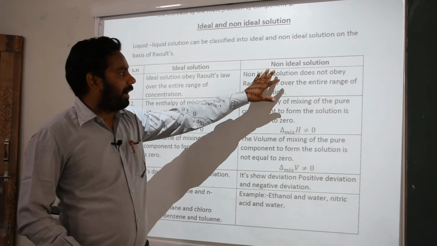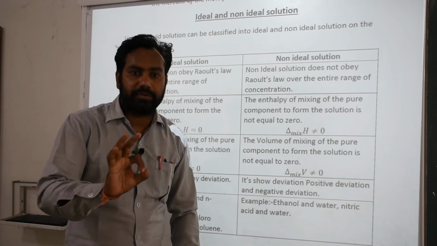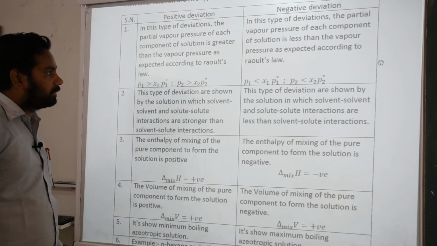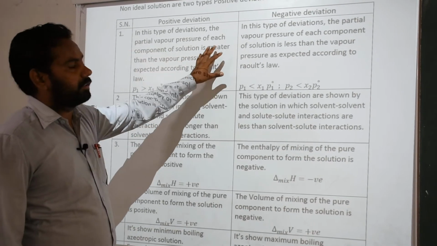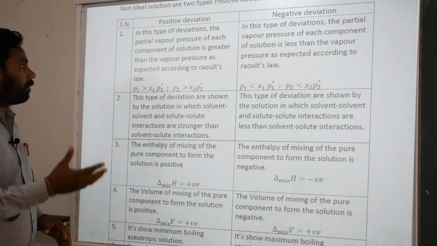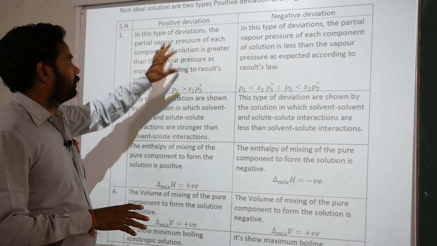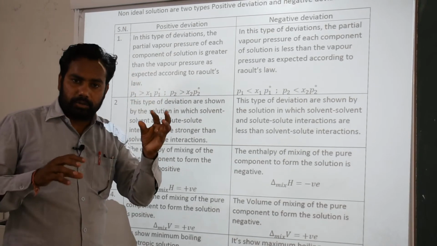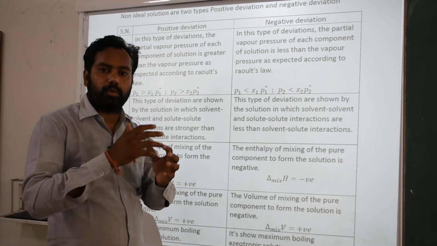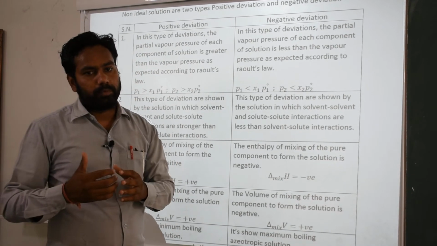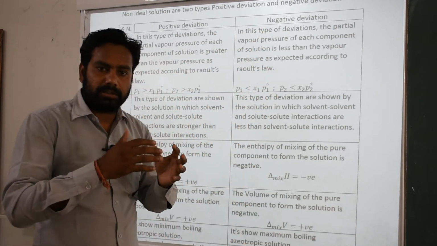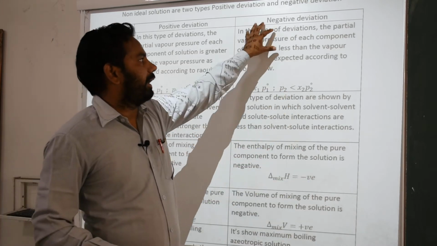Okay, now we divide non-ideal solutions into two parts, positive deviation and negative deviation. Next we discuss positive and negative deviations with their differences. First, positive deviation: when we add solute and solvent and make a particular solution, if the volume of the solution is higher than expected by Raoult's law, it is called positive deviation, and if the volume of the solution is lower than Raoult's law, it is called negative deviation.